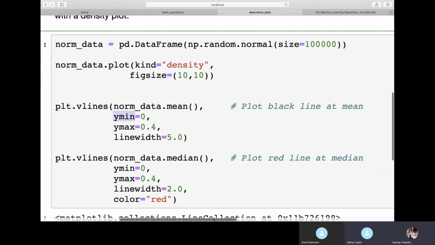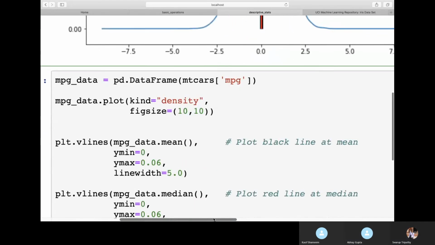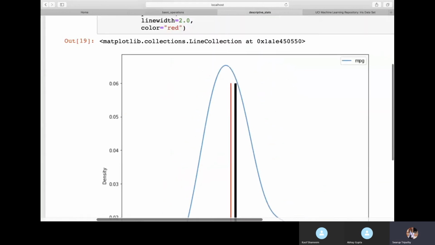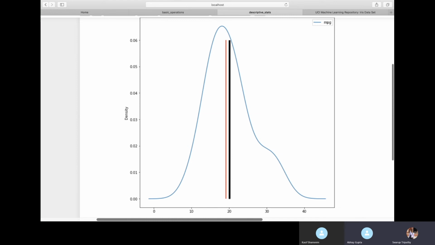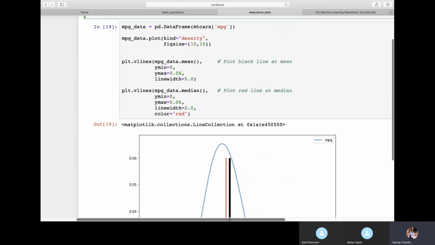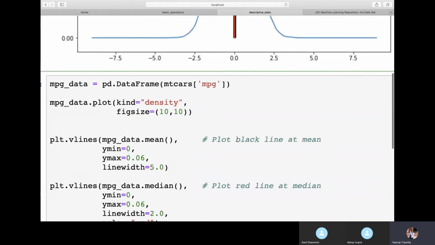I'm getting straight lines. See, you should get something like this. Cross check your work.